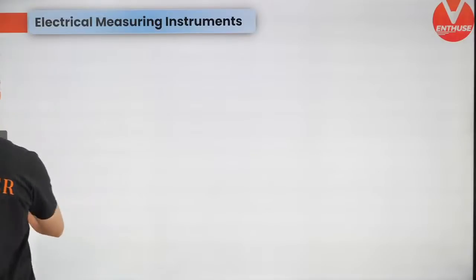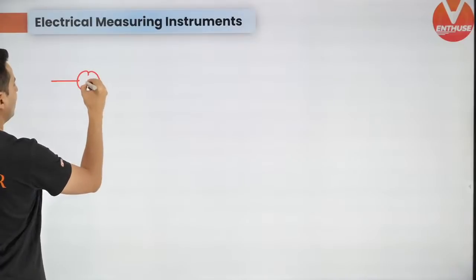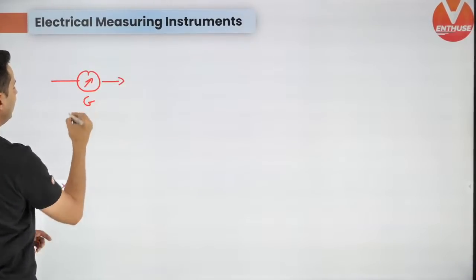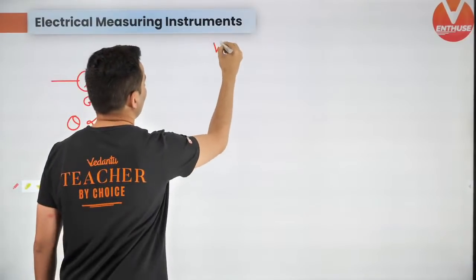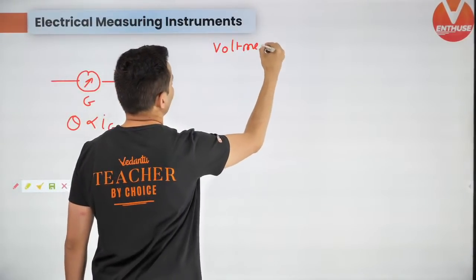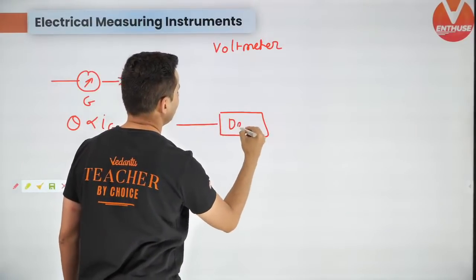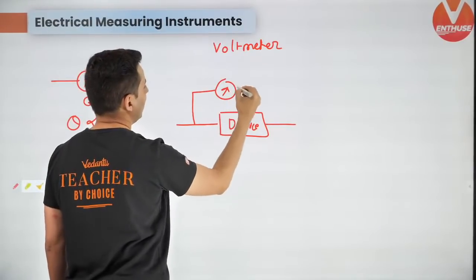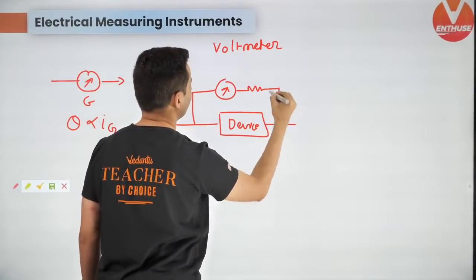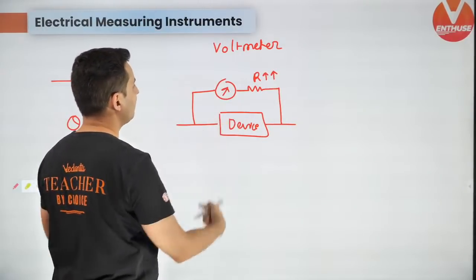Let's get going. Voltmeter and ammeter. Okay, so remember a normal galvanometer, the deflection is proportional to the current in the galvanometer. Now in a voltmeter, you have some device across which you want to measure the voltage. So there is a galvanometer with very high resistance. Okay, this is very high resistance and it is placed in parallel.